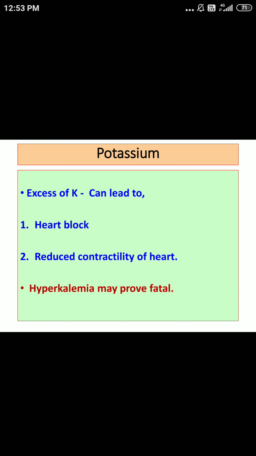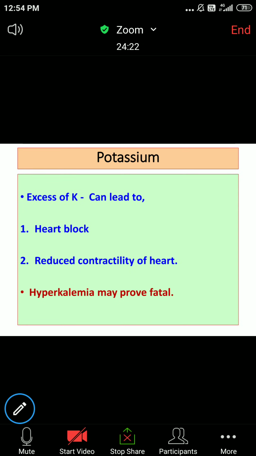On the other side, patients with renal failure may have hyperkalemia. The value for hyperkalemia is above 5. If it is more than 5 milliequivalent per liter, we call it hyperkalemia. Okay, which can cause cardiac damage. It can cause heart block or cardiac arrest. And this condition may be fatal. So this is the dangerous condition as far as hyperkalemia is concerned.